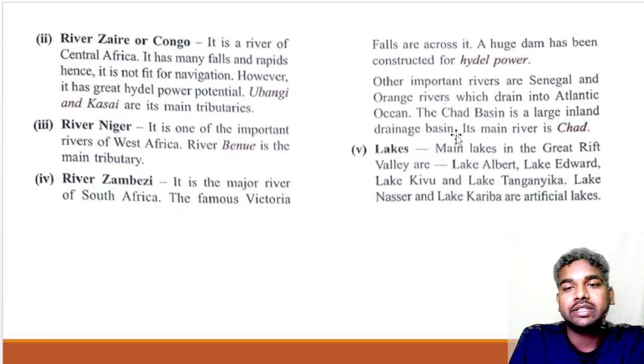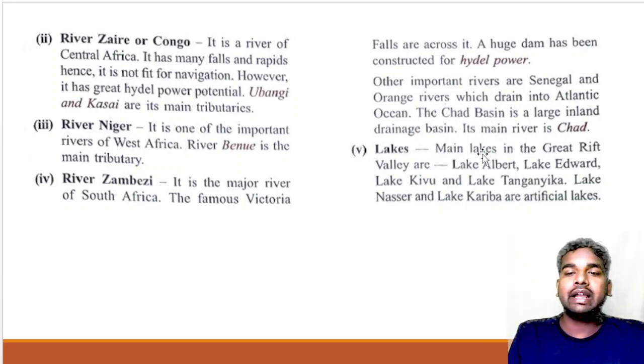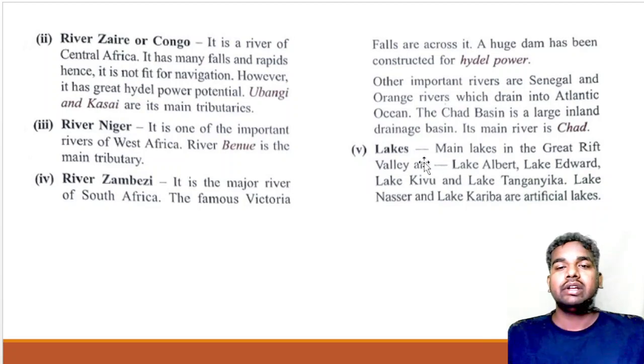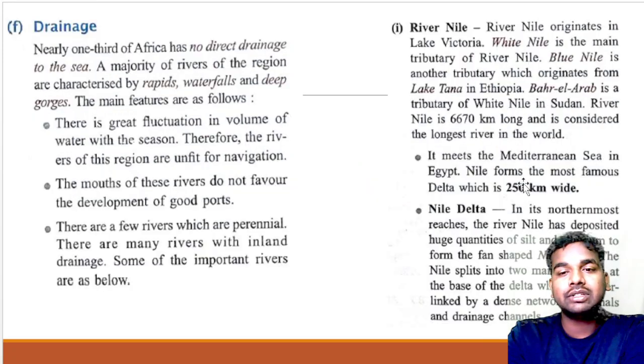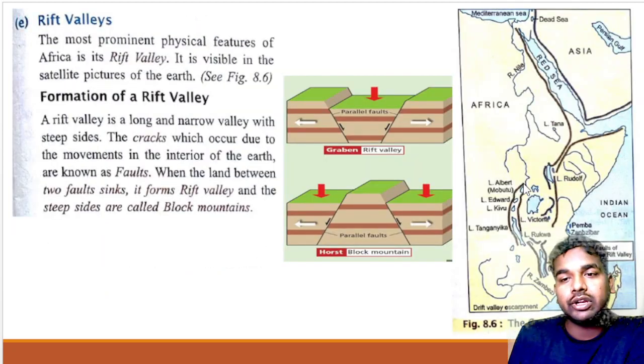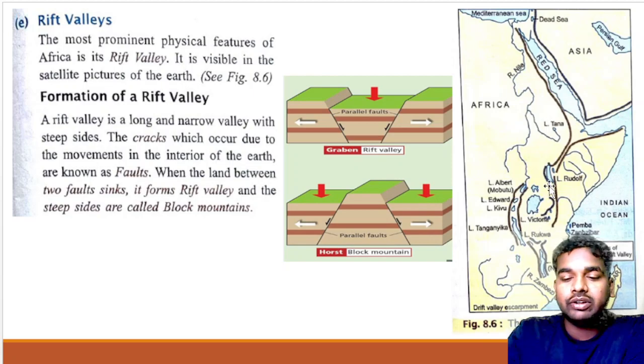Now after that, the Chad Basin is a large inland drainage basin, and the main river is the Chad River. And you will find many lakes in the Great Rift Valley: Lake Albert, Lake Edward, Lake Kivu, and Lake Tanganyika. Lake Nasser and Lake Kariba are artificial lakes in Africa. We are talking about Lake Tana, Lake Rudolph, Lake Victoria, Lake Rukwa, Lake Tanganyika. These are the lakes that are found in the Rift Valley.